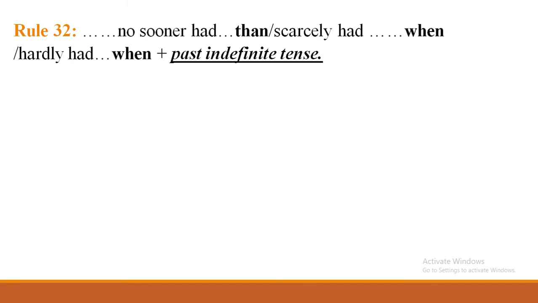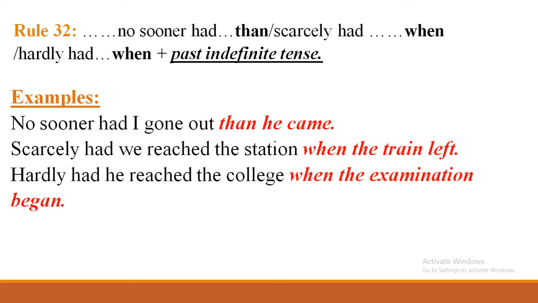No sooner had, this is a very important rule, and you listen very attentively. When you get no sooner had, then you will get the conjunction than. Scarcely had or hardly had, you will get when. And the next part, what you have to complete, that part you have to write in past indefinite. Okay, students, let's go to examples. No sooner had: you get had in past perfect tense, and after had you always have to use the past participle form of the verb, and you will get this in the given part, and you have to complete only with a past indefinite part.